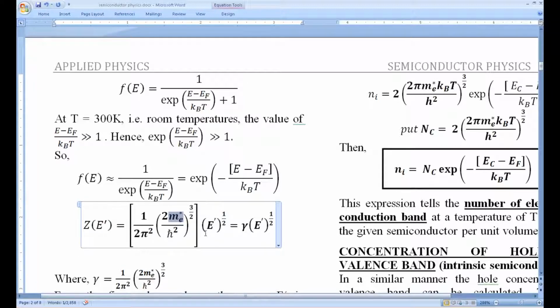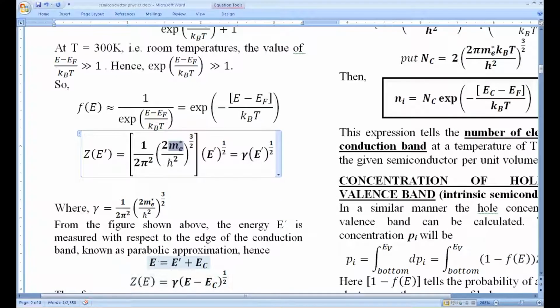Of course, this E dash, in the earlier case we called it E. Now we use this E dash as E minus Ec. You can see E dash equals E minus Ec, or E equals E dash plus Ec. This we have already explained in the previous part.